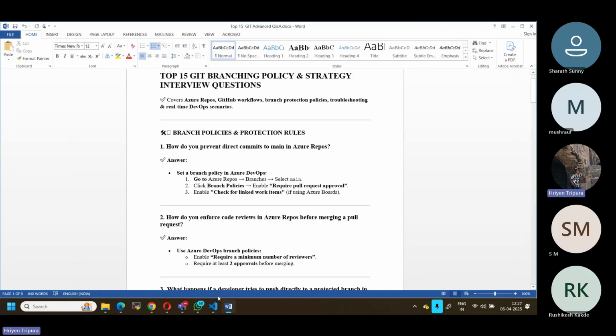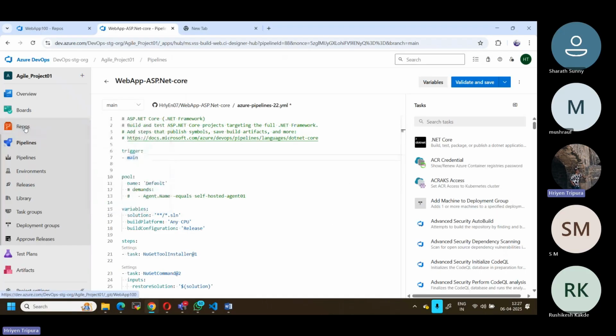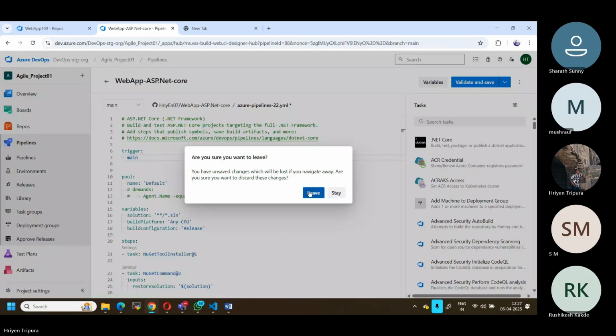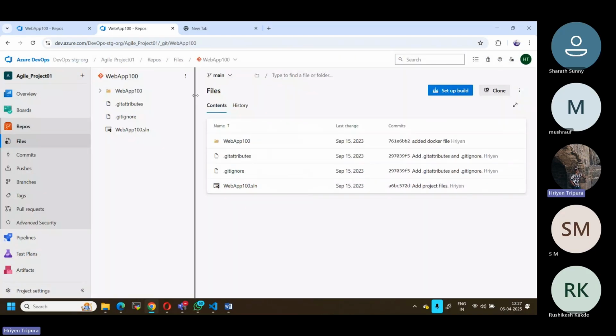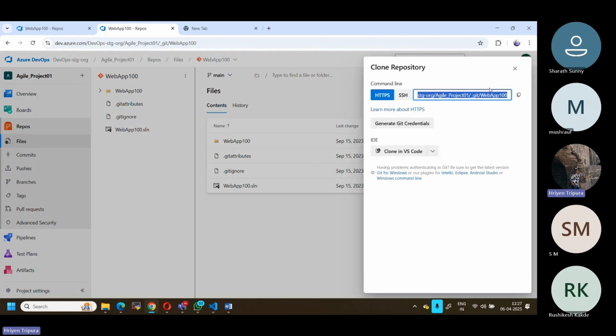Let me show you. Say this is the code; for now you can take any code as an example. I think I will take this one. If you go to clone, I want to clone it locally first to show you. This is a web app 100.